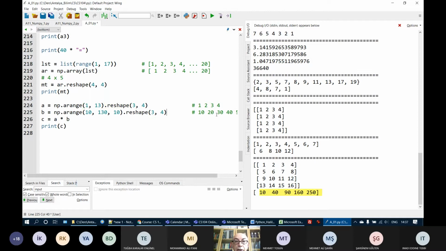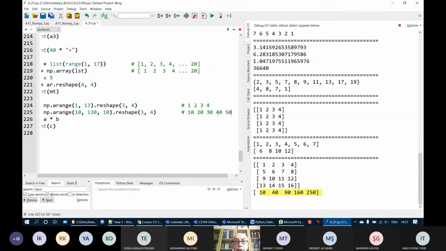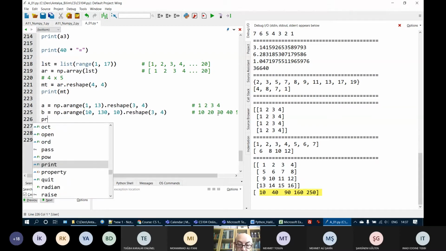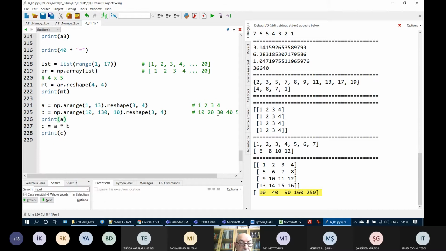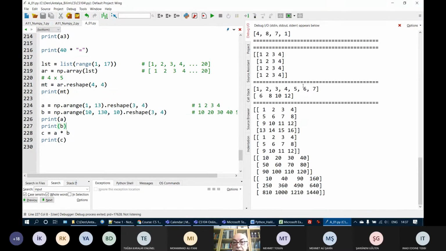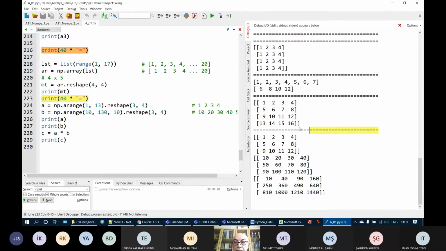Let's see what I will do. I will print A, print B, and print C. We see that this is, let's put it here, after the last equal signs. Okay. Here, this is A, from 1 to 12, reshaped to have 3 rows and 4 columns.